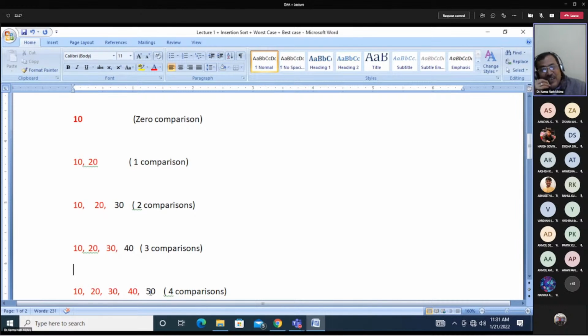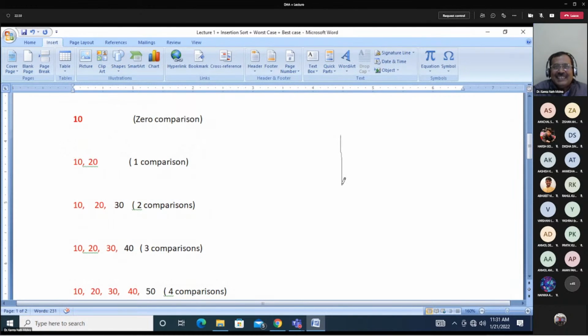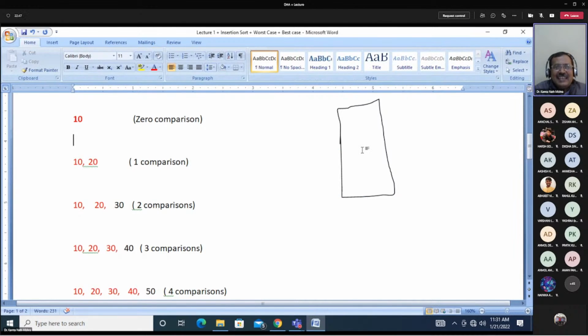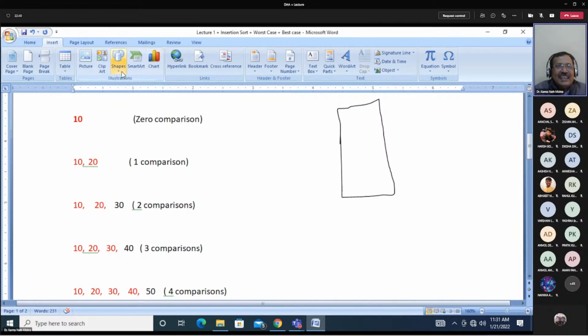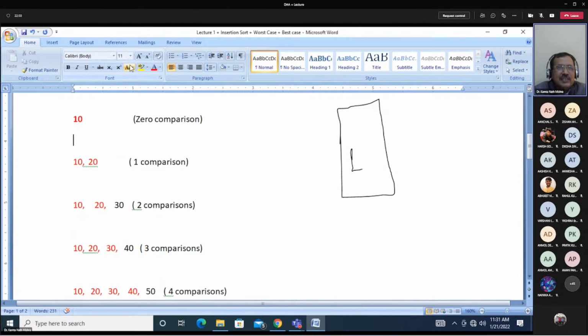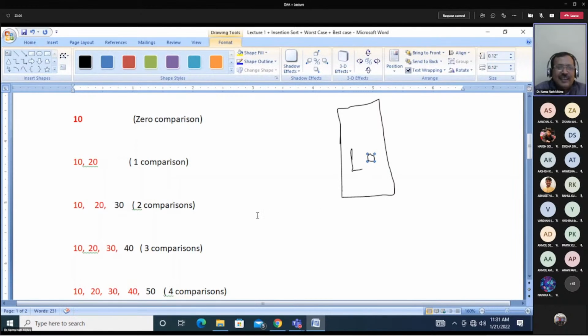Yeah, this is why I said if you are using a stack, then compare with the last one. Let's say initially, without any comparison, you stored 10 here.